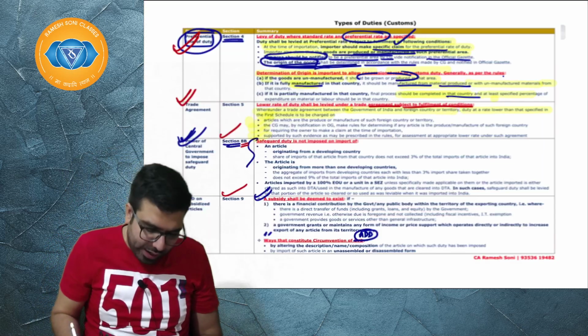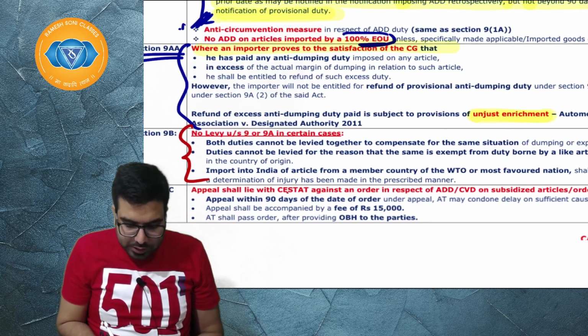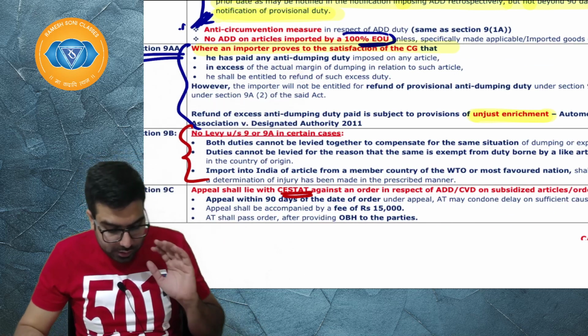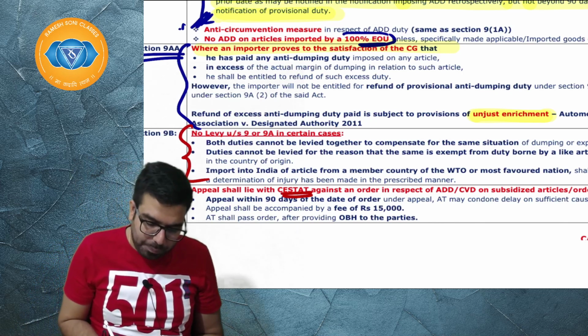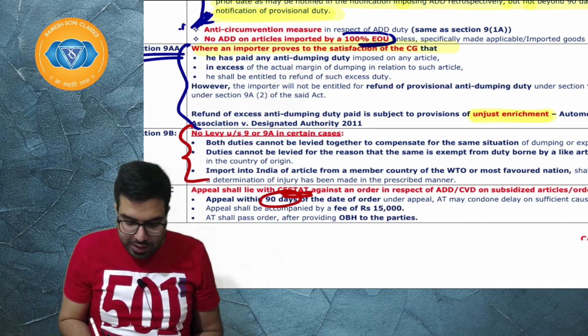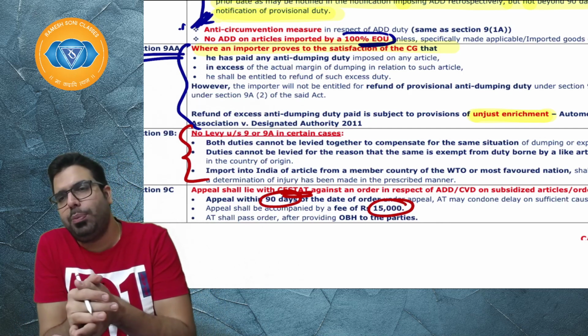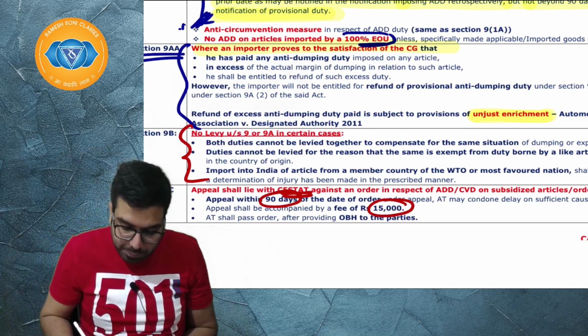The appeal has to be filed with the CESTAT, basically the Central Excise and Service Tax Appellate Tribunal. Sir, within how many days do we have to file an appeal? You have to file within 90 days, accompanied by a fee of 15,000. CESTAT will give an opportunity of being heard to the various parties, and then they will pass the order. Here we are done with the chapter of types of duties.